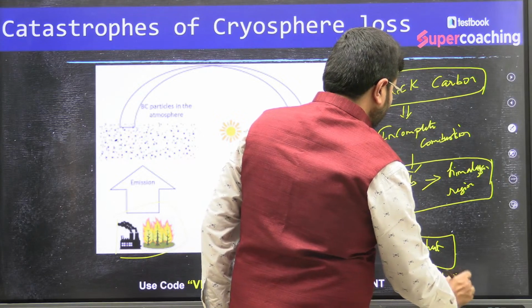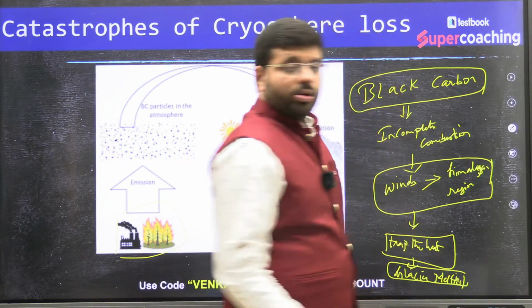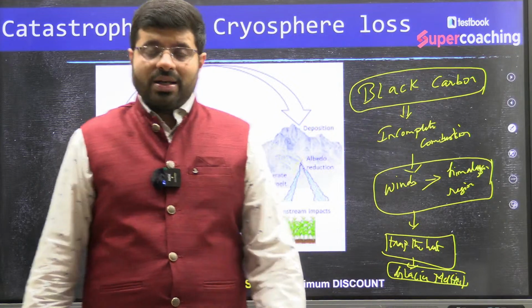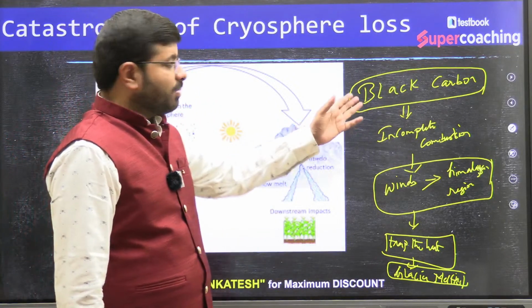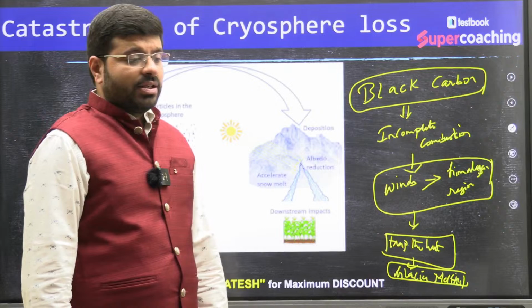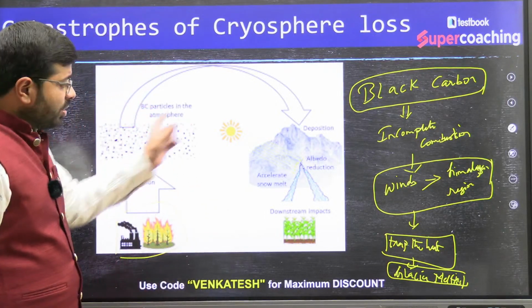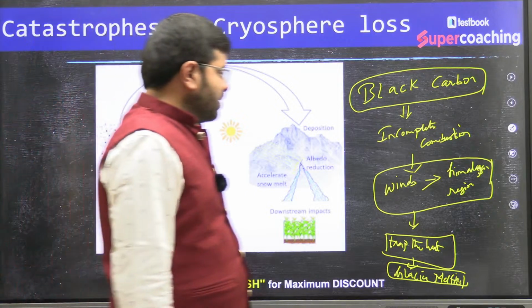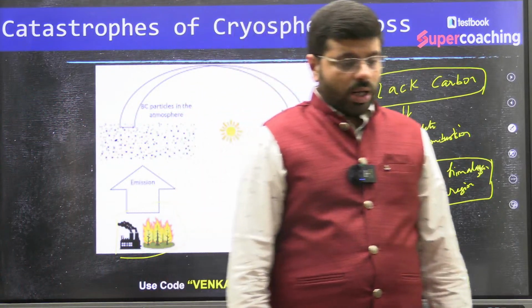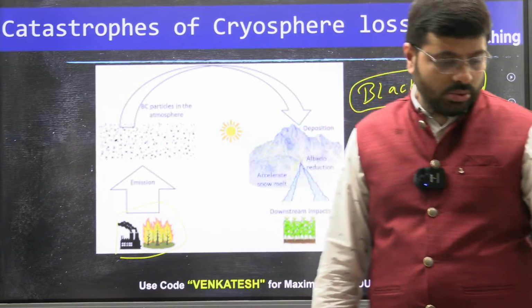The Himalayan glaciers, the Gangotri and Yamunotri glaciers of India, are melting because of these black carbon emissions, and that is leading to so many consequences. And because of such consequences, we are seeing so many disasters. I hope you are following, all of you, right?